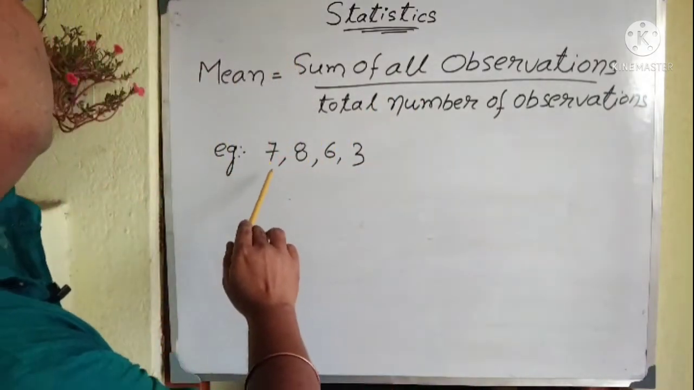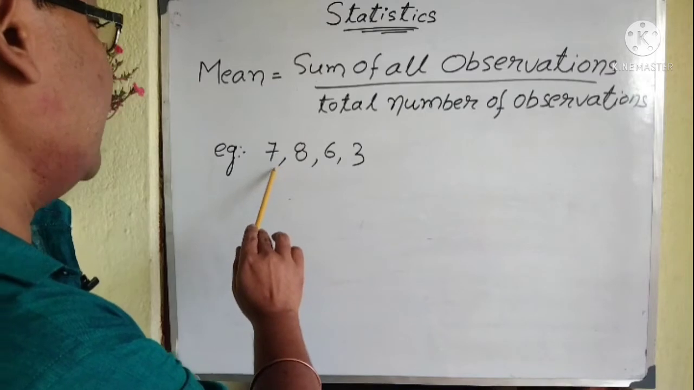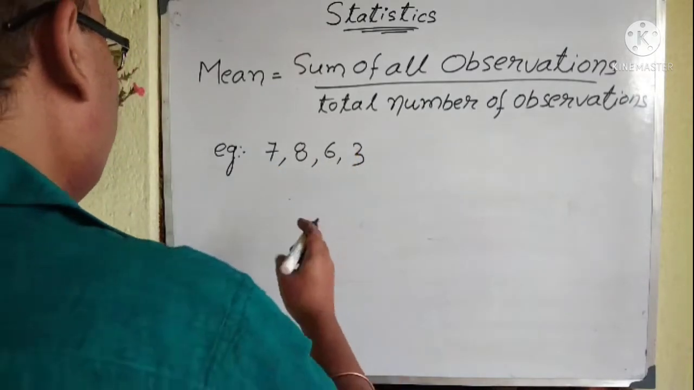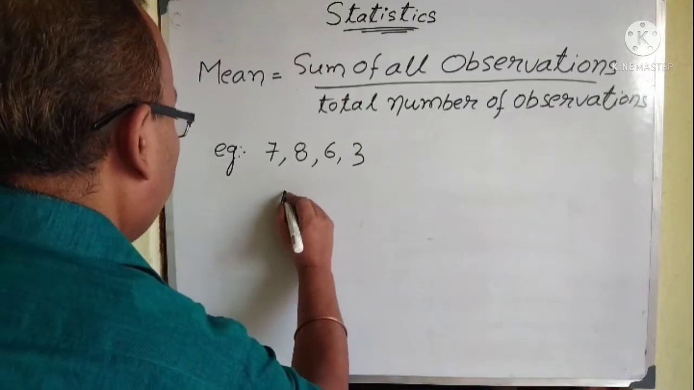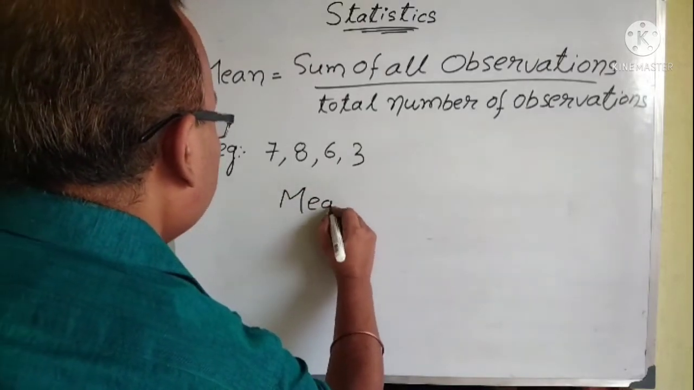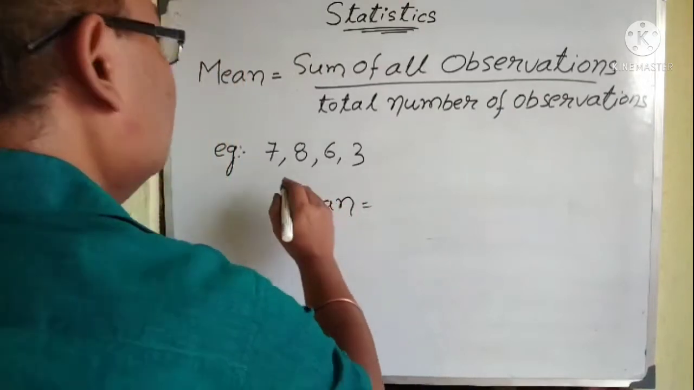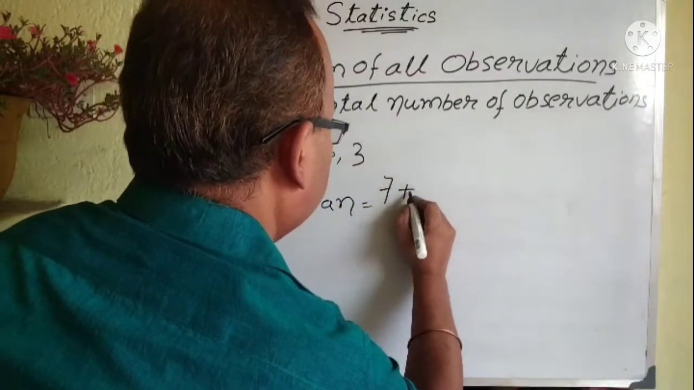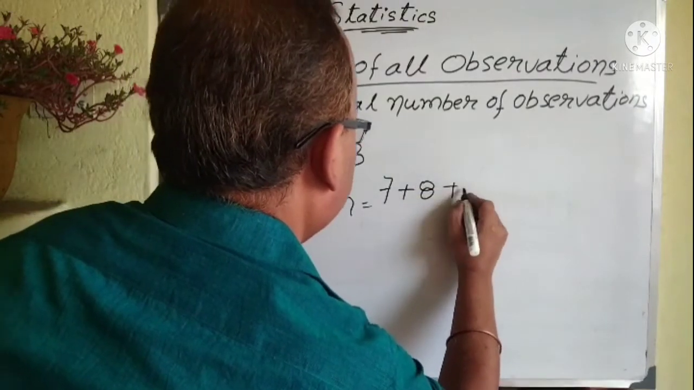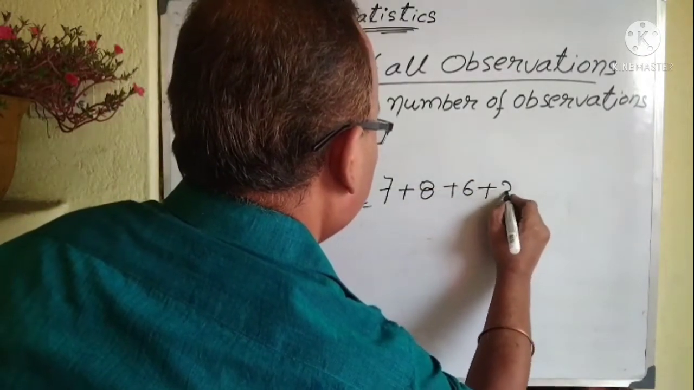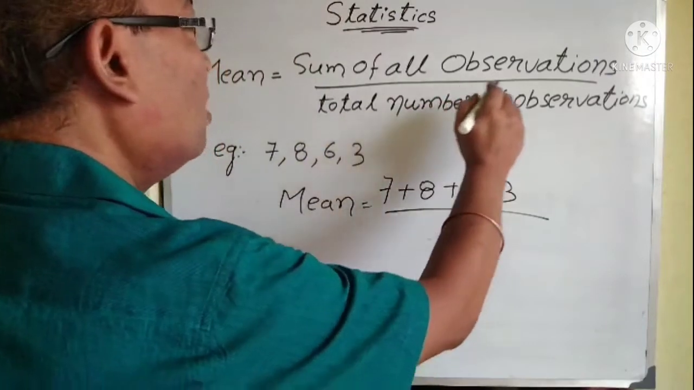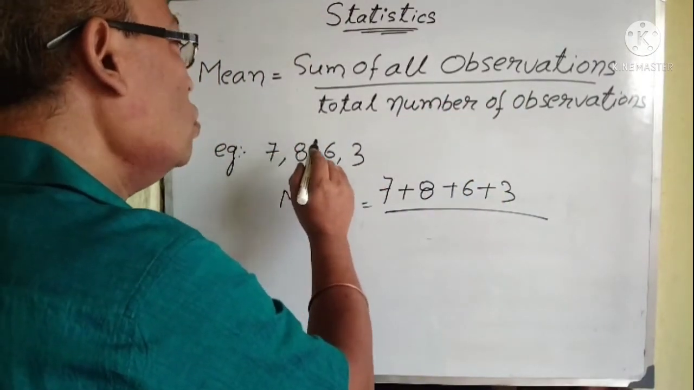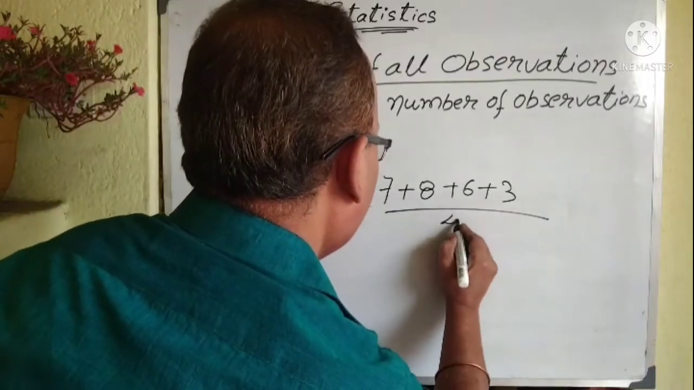For example, see 7, 8, 6, 3. So how will we do it? Now in order to calculate mean, mean equals sum of all observations. So 7 plus 8 plus 6 plus 3 by total number of observations. How many observations, or how many data? 1, 2, 3, 4. So 4.